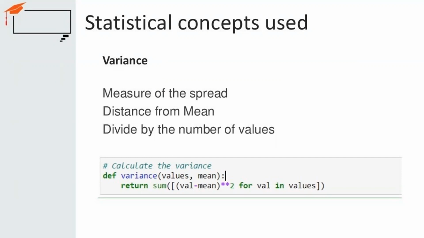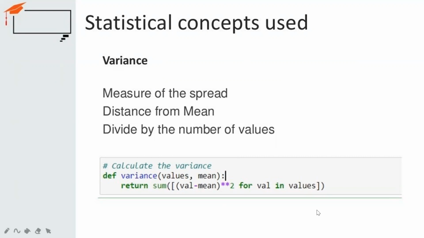Now the variance. Variance is one more concept that you need. Variance is used to find how the data is separated from the mean value, how much distance or difference there is in your data.